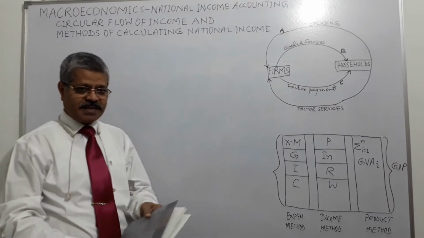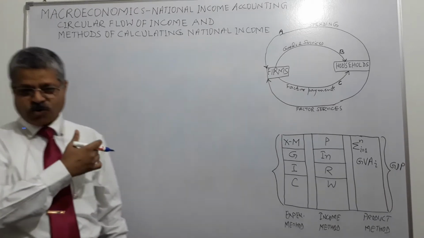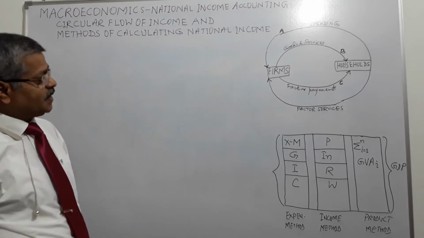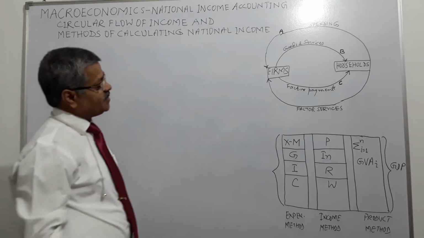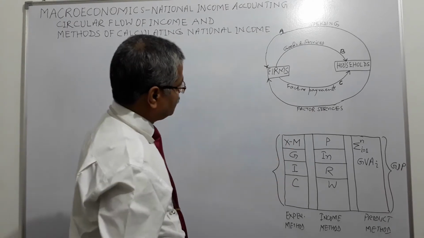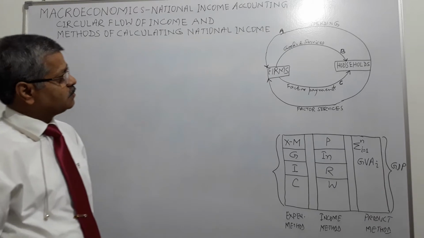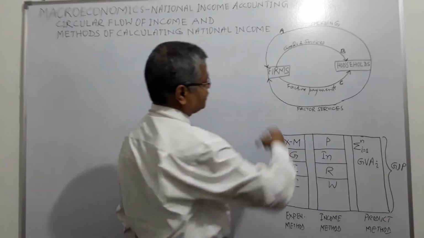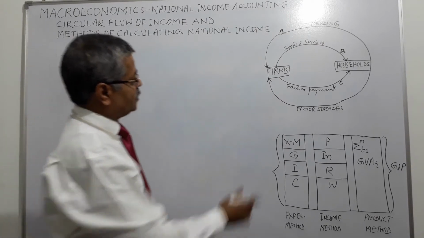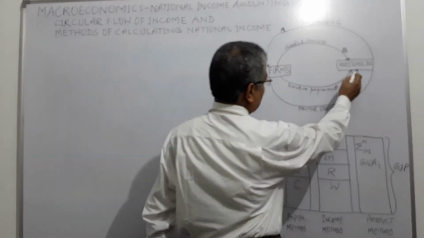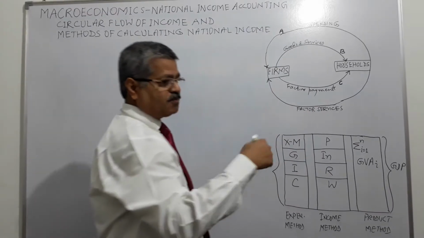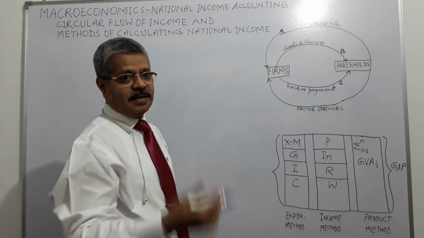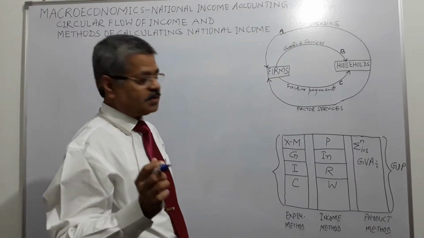In any economy that we have talked about here as a macroeconomic model, you will find when we want to calculate national income, there is a circular flow, right? Circular flow of what? You need to understand this circle. Here are the firms, here are the households, right? Firms need to produce, so they need factors of production: land, labor, capital, entrepreneur, right?